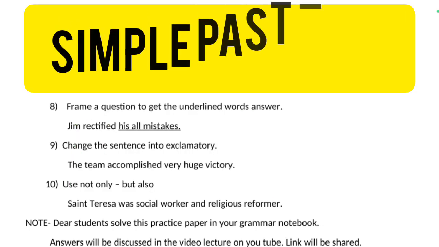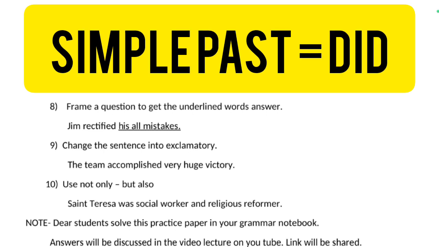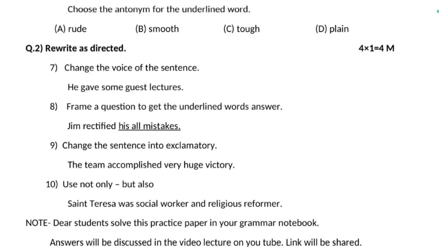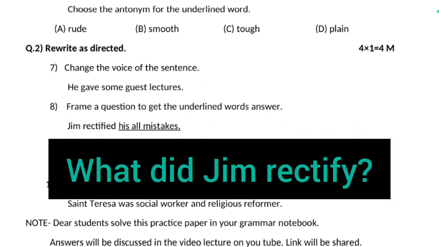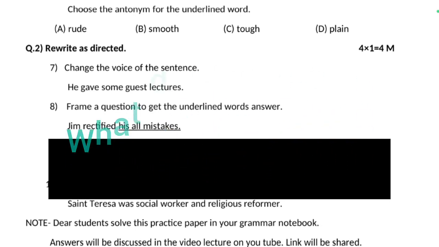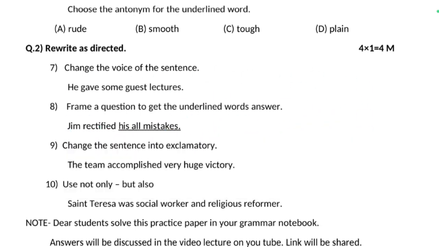Simple past means did. We need to use the helping verb did here to make the WH question. The correct WH question for this sentence is: what did Jim rectify? Why rectify? Because we have used did here, and whenever we use did, the verb form will change into V1. Everyone knows that.